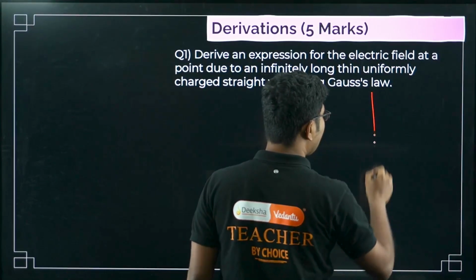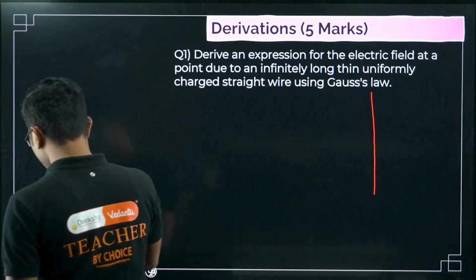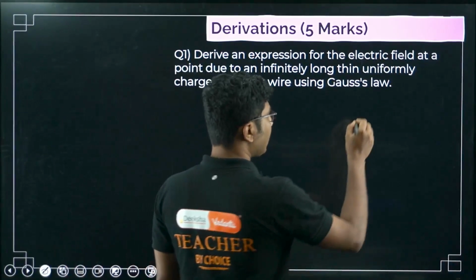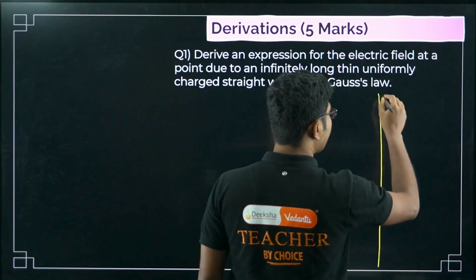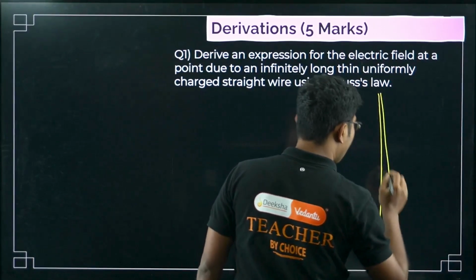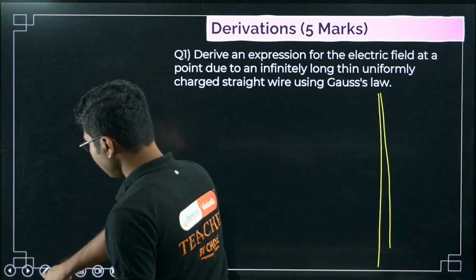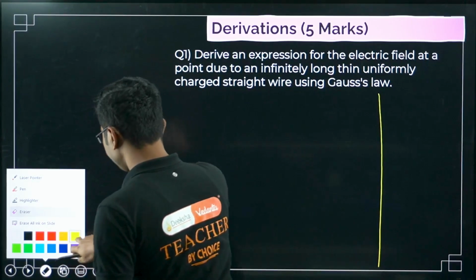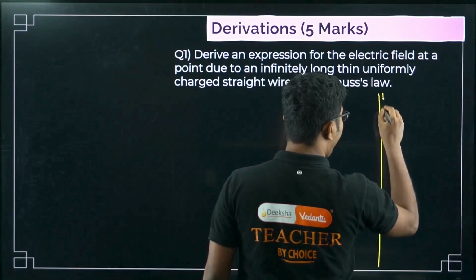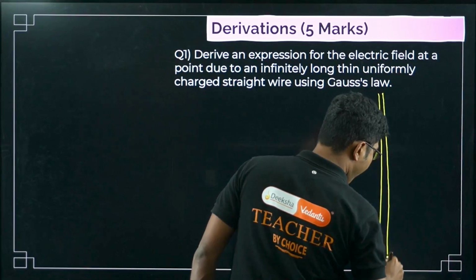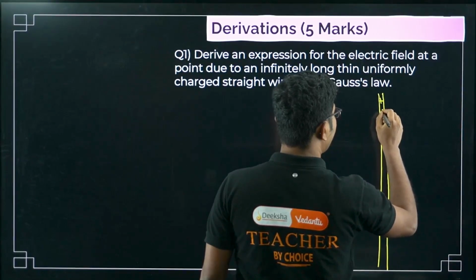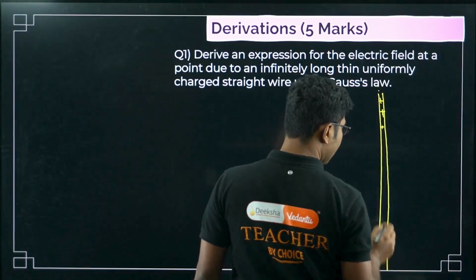So assume a straight wire of infinite length, an infinitely long charged wire, not a current carrying wire, sorry. The charge is plus, and you have to consider that it is infinitely long.